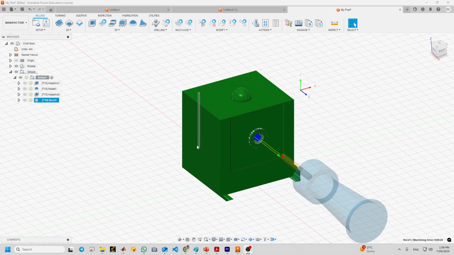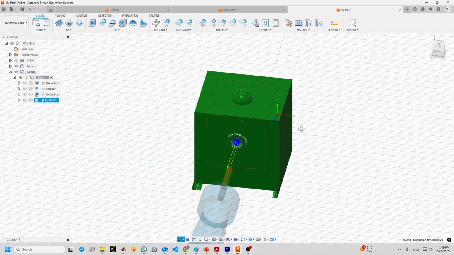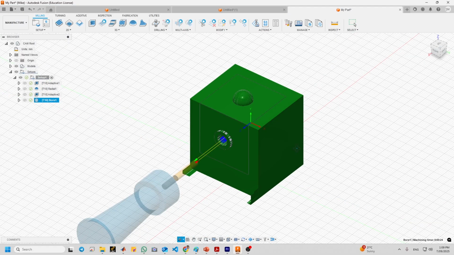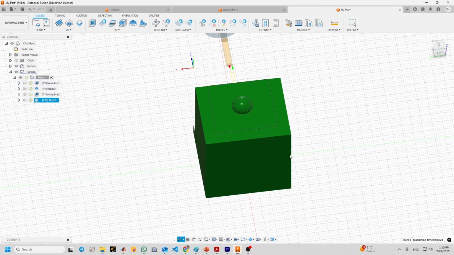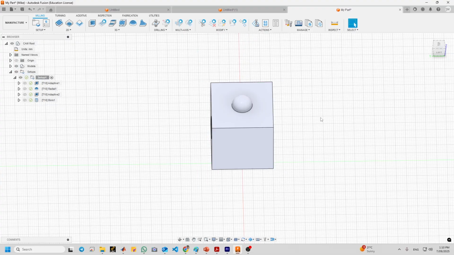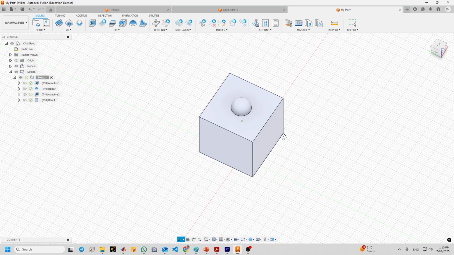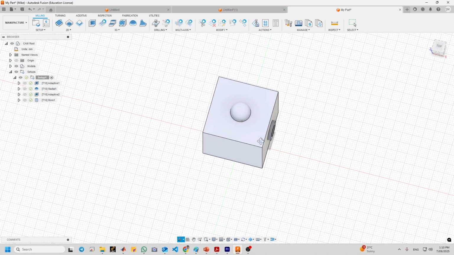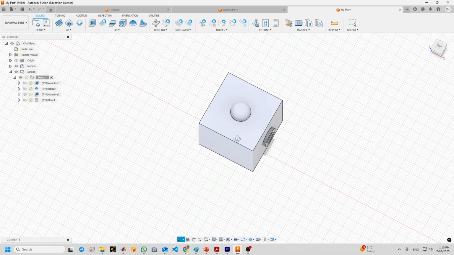Okay, with the circular and bore side complete, the triangle side will be machined next by using a 2D face toolpath, and then cut the recess with a 2D pocket toolpath. Let us find the triangle side.